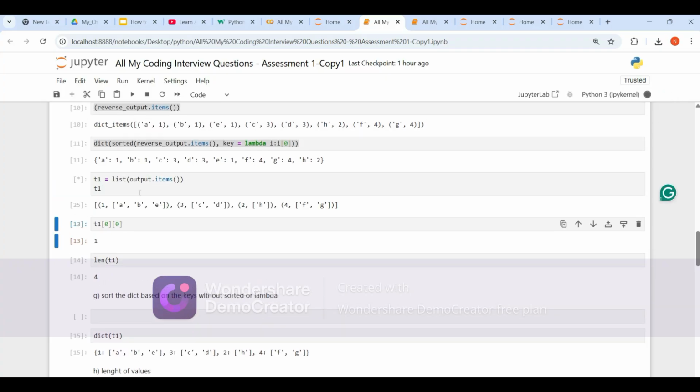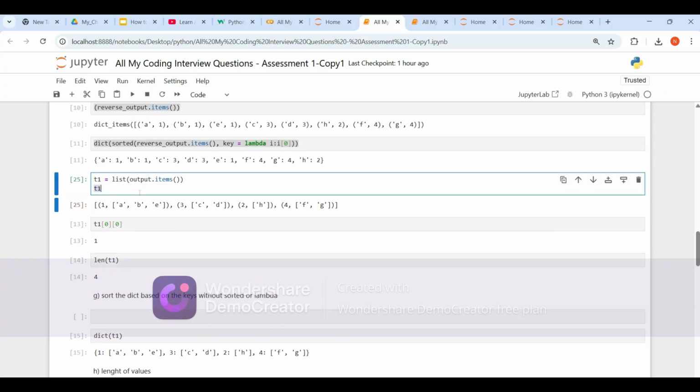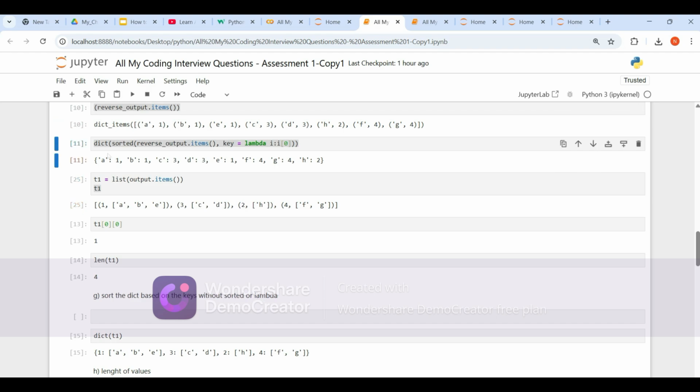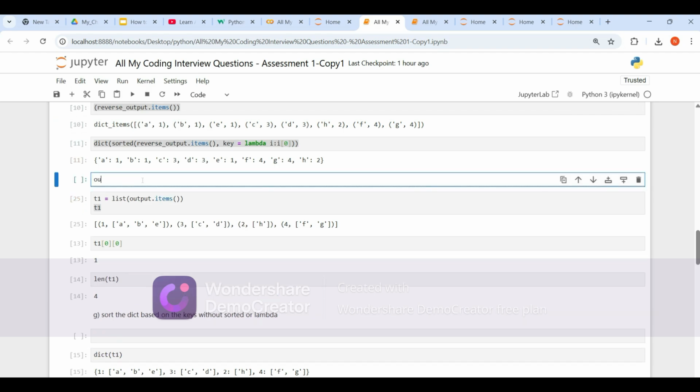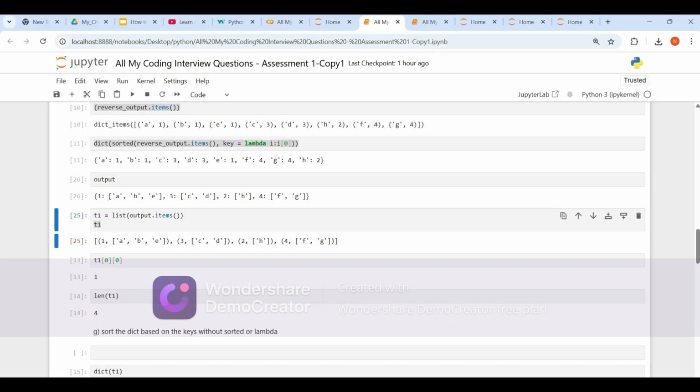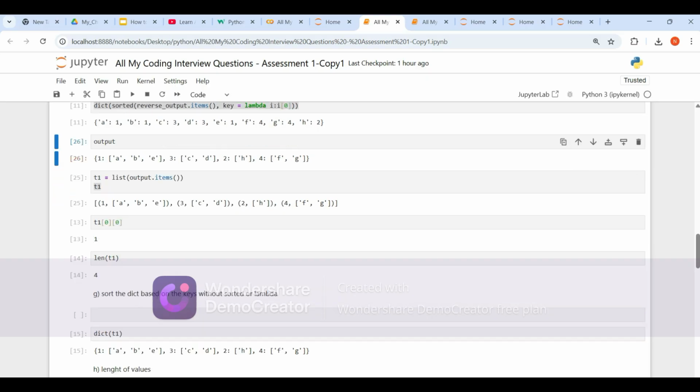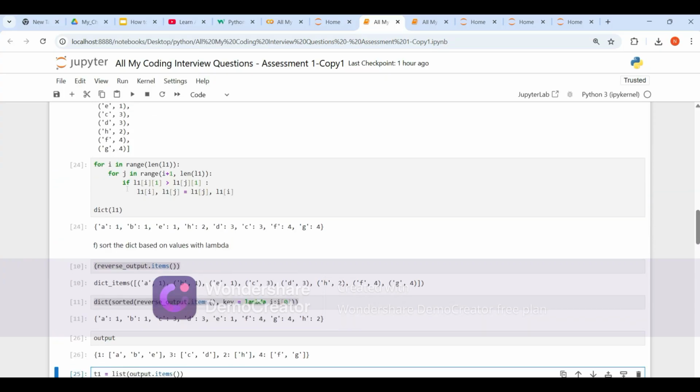I am doing this on the output dictionary, because here the key is not an alphabet, the key in the output is an integer, right? So I'm expecting to do it on this. What they are saying is, sort the dictionary based on keys without sorted or lambda. It's very simple, guys, because this is what we did here, right?